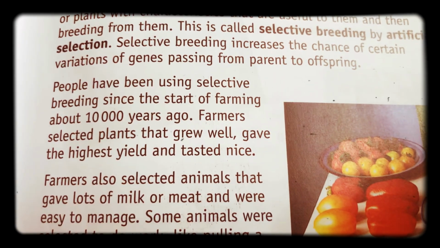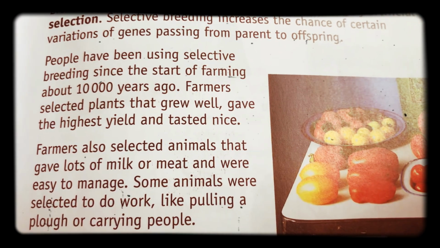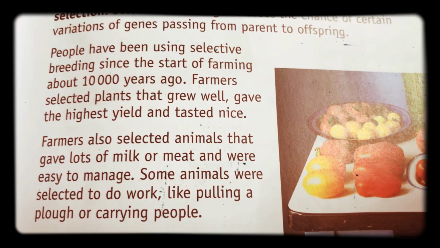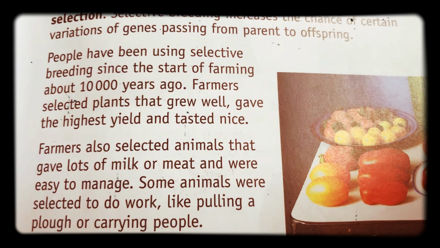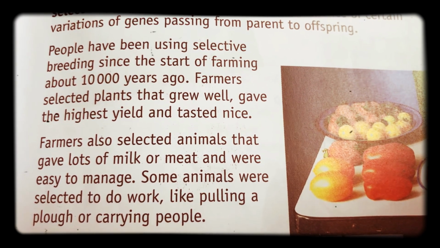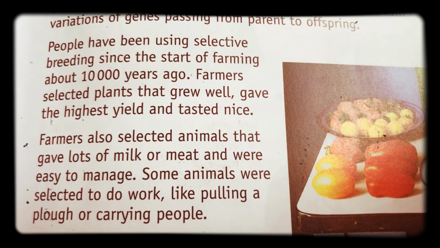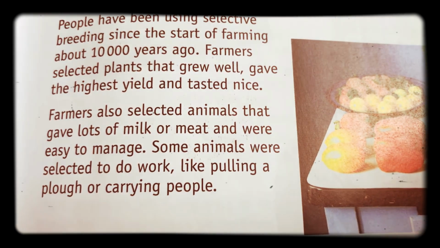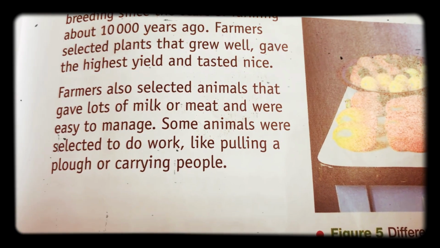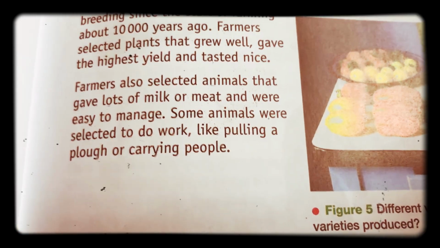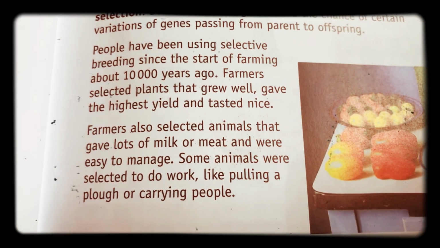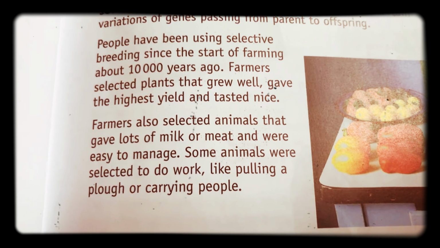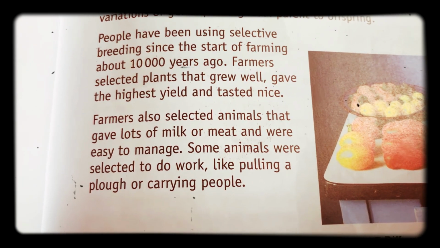People have been using selective breeding since the start of farming about 10,000 years ago. Farmers selected plants that grew well, gave the highest yield, and tasted nice. Farmers also selected animals that gave lots of milk or meat and were easy to manage. Some animals were selected to do work, like pulling a plough or carrying people.